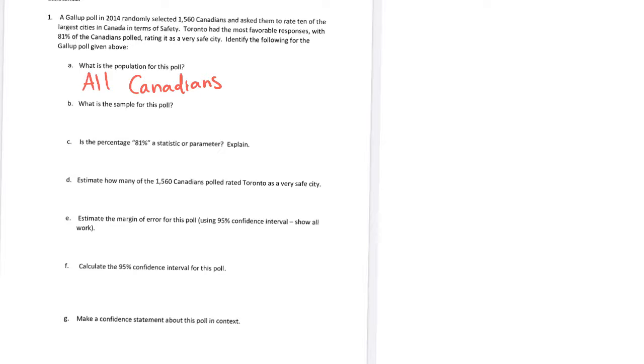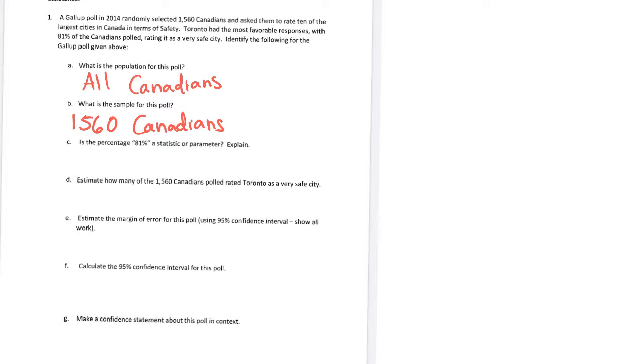So in this case, it is the 1,560 Canadians. We're asking those individuals how they feel about the safety of the cities in Canada, and we're generalizing it to all Canadians.